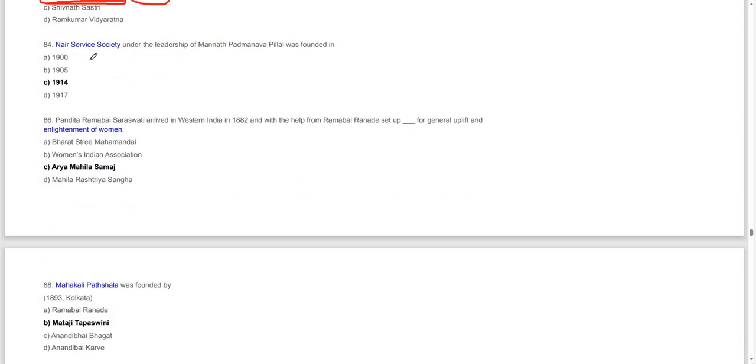Moving on to the next. Nair Service Society, under the leadership of Mannath Padmanabhan Pillai, was founded in 1914.